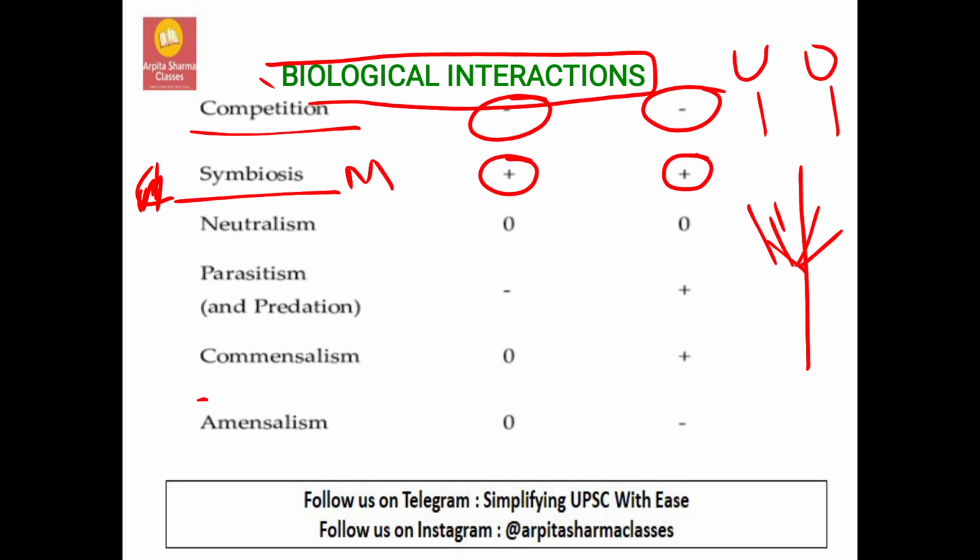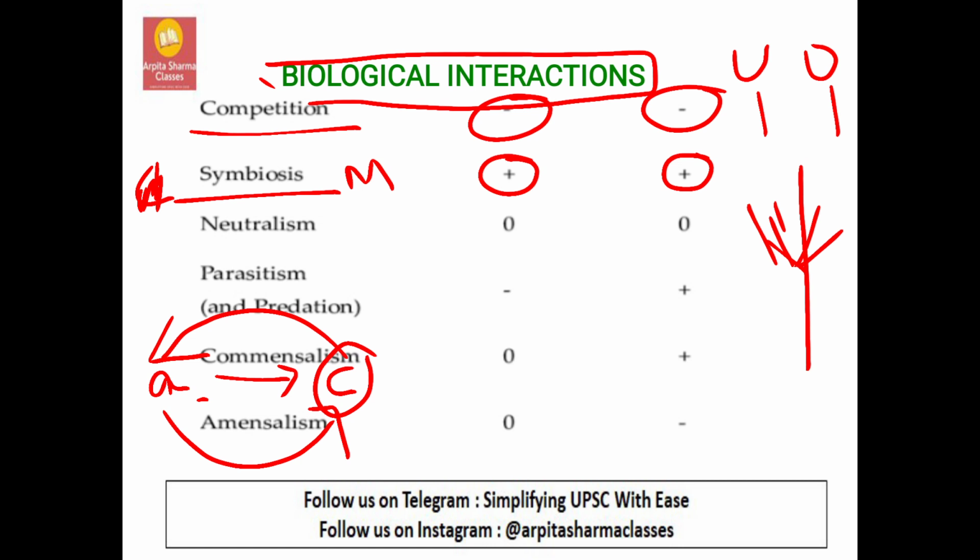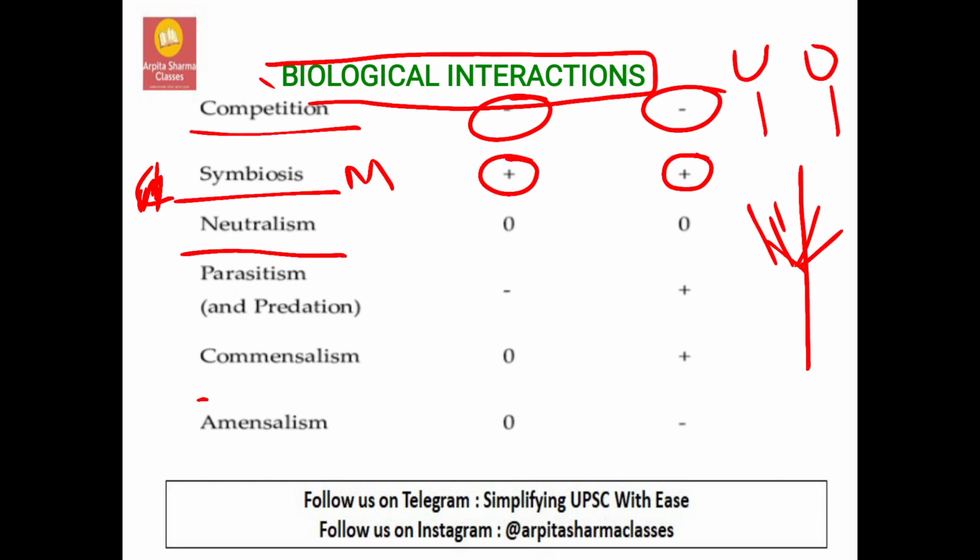So see, there is algae and there is coral. This coral is going to provide shelter to this algae, and this algae is going to provide food for this coral in turn. So both are getting benefited mutually. So it is plus plus, and this kind of interaction is known as symbiosis or mutualism. And what is neutralism? Neutralism is where both are not benefited. Two species that interact will not affect each other at all. That is, they are independent of each other. That is known as neutralism.